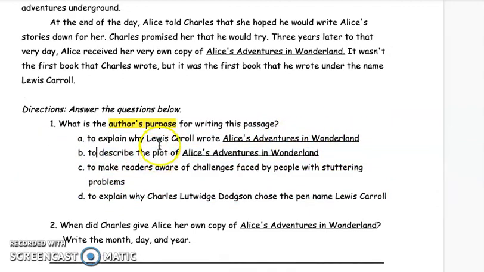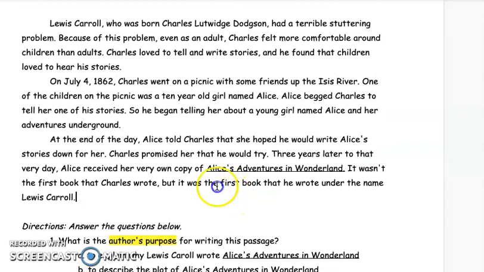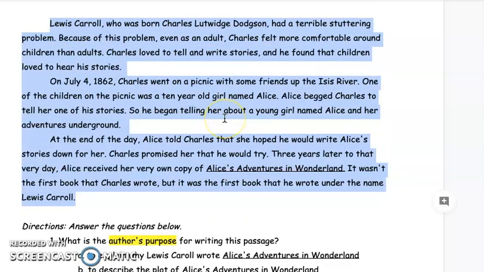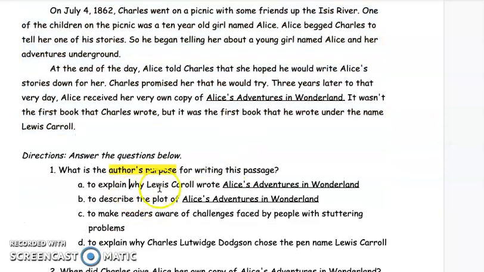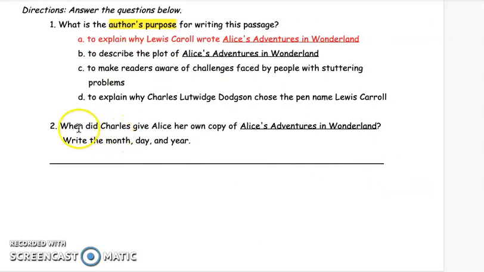Everything is informed. But why does she write the passage? What's the main idea here? It's actually A, to explain why Lewis Carroll wrote Alice's Adventures in Wonderland. That is our answer.